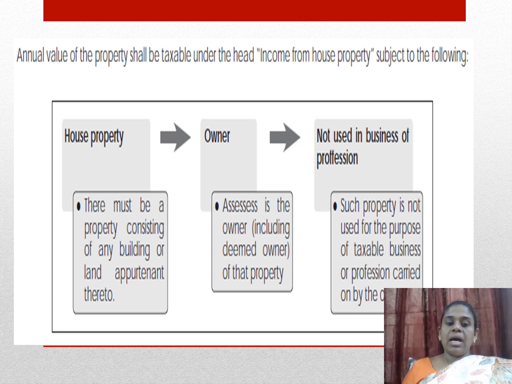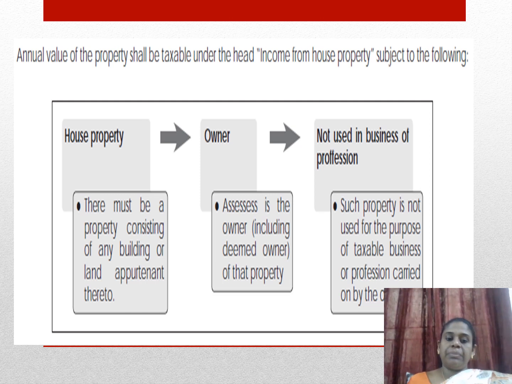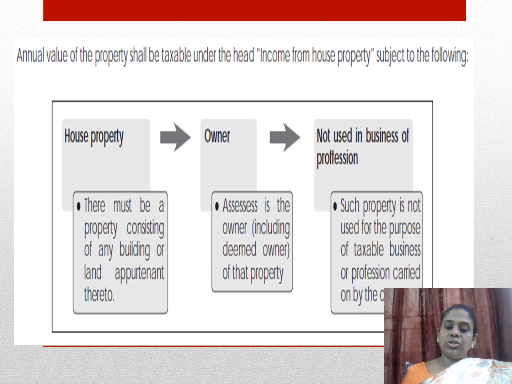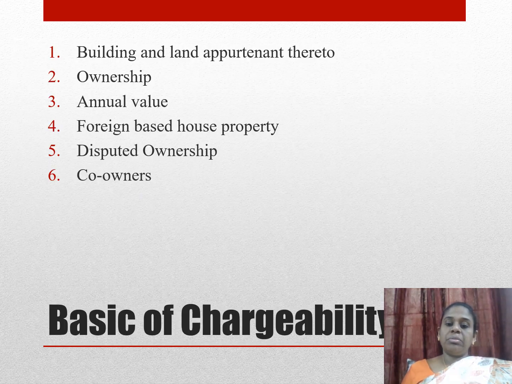You can see a picture which clearly defines there should be a property, the assessee should be the owner, and the property should be used only for rent and not for business. So the basis of chargeability of income tax is, first, it should be a building or land connected with fences, the owner should be the assessee, and it is charged on the annual value of the property.